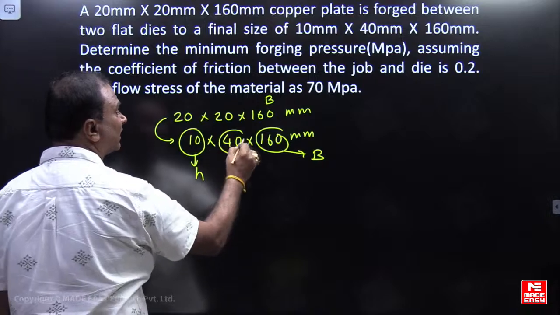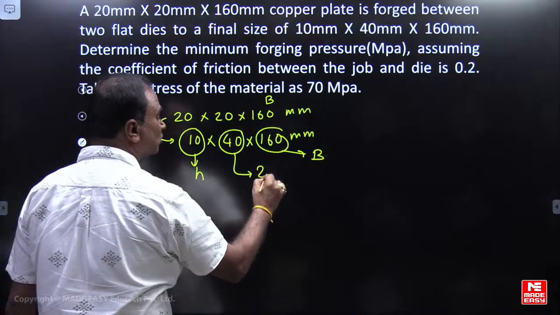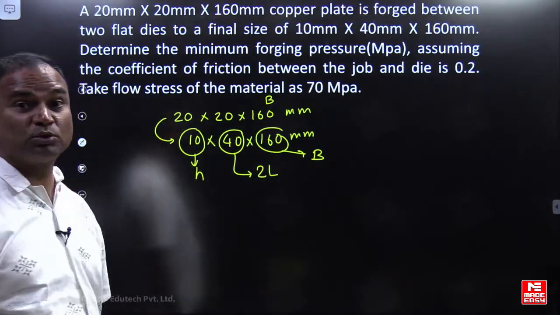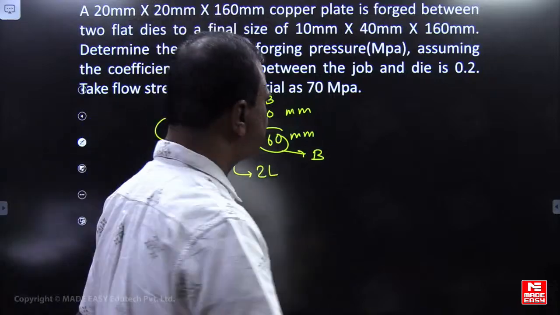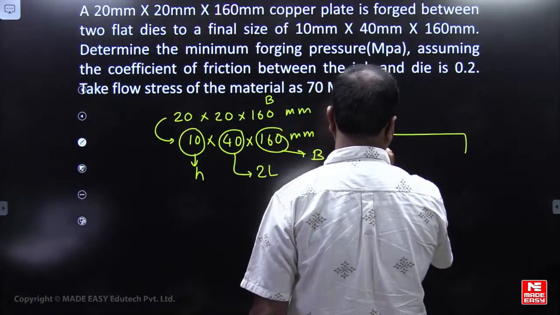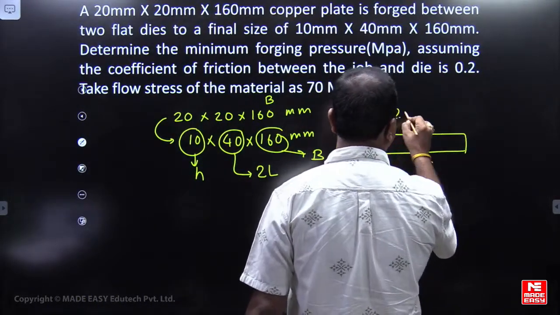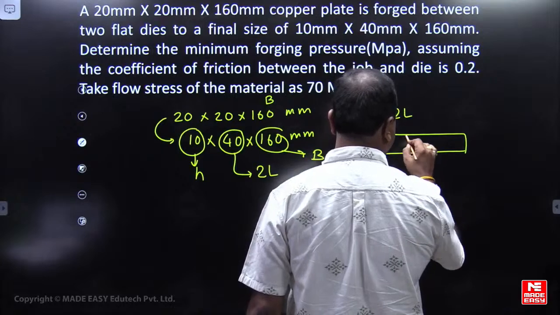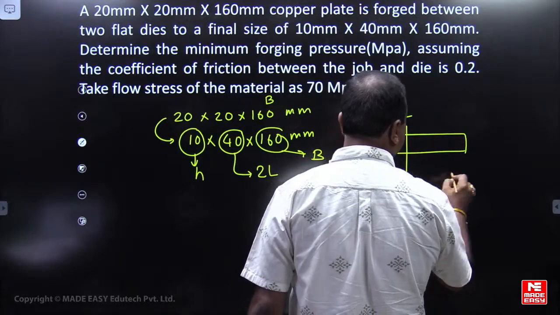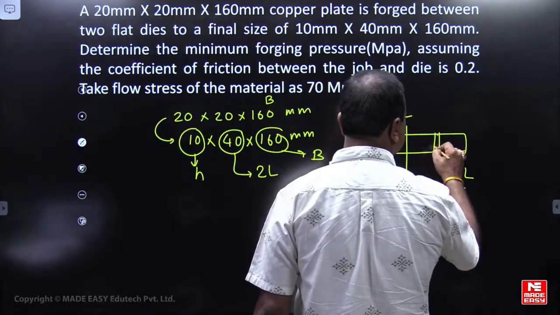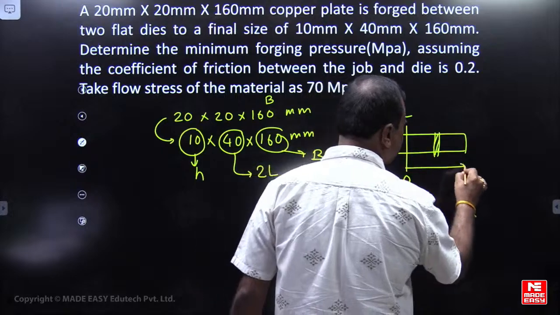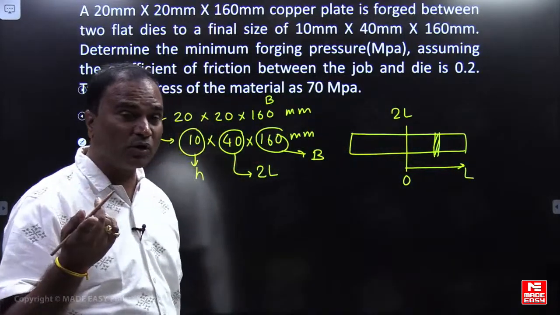This is length. But length we are considering 2L, my dear friends. So total length is 2L we are considering. So from here 0 to L we are considering. So we are analyzing up to this one. So by integrating 0 to L we are finding the force.